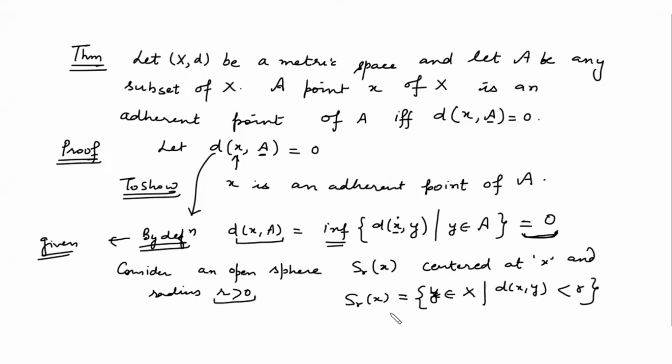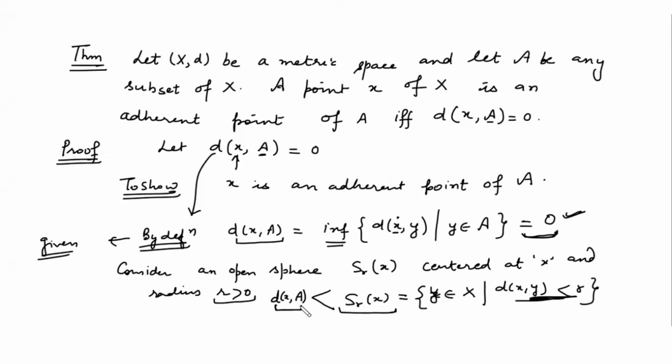So this implies that this distance is less than r, because d(x, A) is 0 and we know that r is greater than 0.